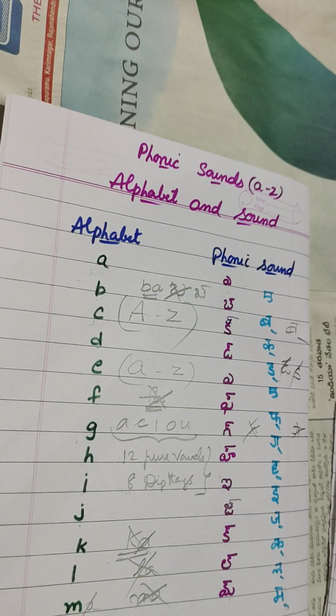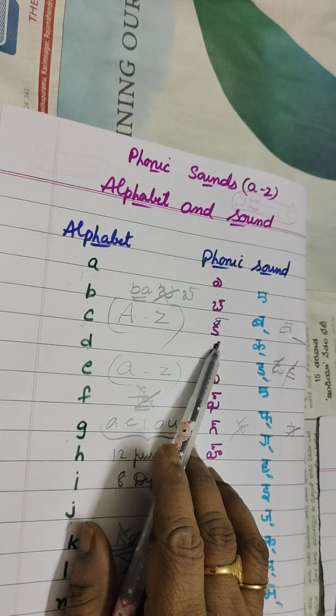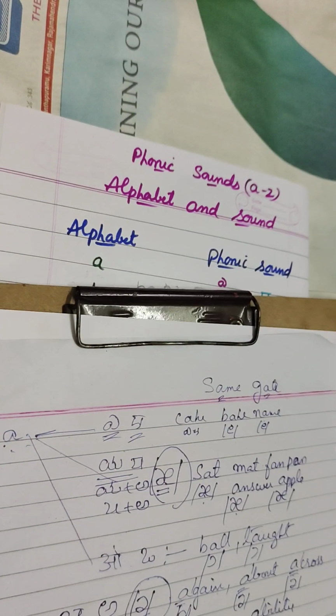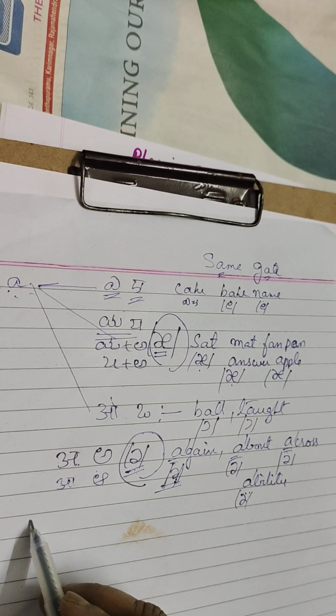Now next, let me give some words which have different sounds. As I told you, C has a k sound, and it also has an s sound. Let me explain about this C sound.